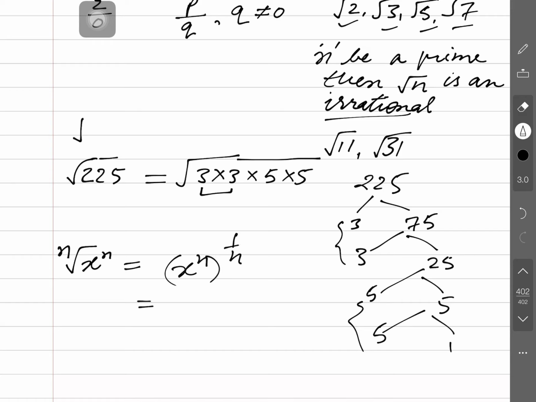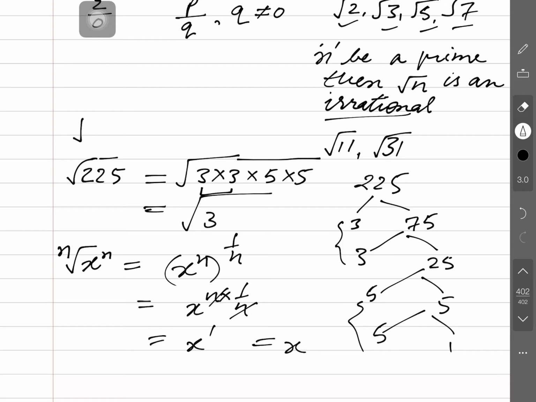Further, the law of indices you might have studied in the 7th and 8th class: x to the power 1 by n multiplied by n, n cancels, and the power is coming 1. So, what we can understand here is that if any number is carrying a power equal to the indices of the surd, then it gets free from the surd sign. I am saying this again: if any number is carrying the power equal to the indices of the surd, then it can get free from the surd sign. Is that clear guys?